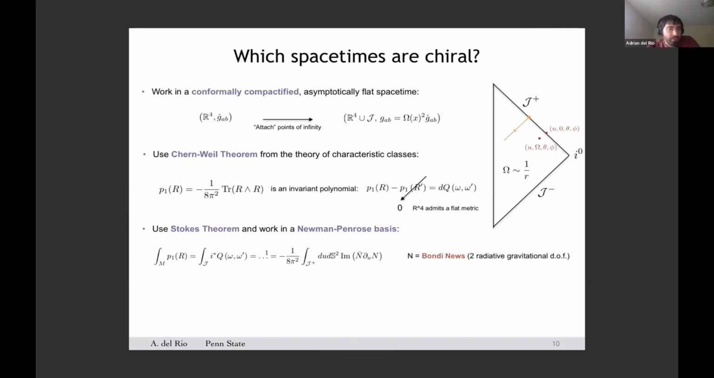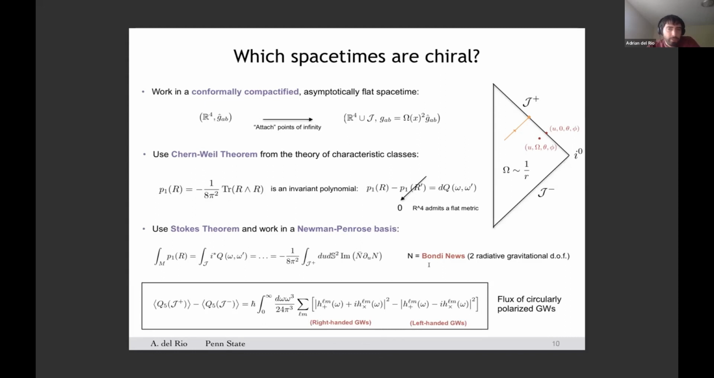At the end of the day, after a long and tedious calculation, one can see that the final result can be written entirely in terms of the Bondi-Hughes tensor. The Bondi-Hughes tensor is a complex quantity that is intrinsic to scri plus, and it encodes the two relevant degrees of freedom of the gravitational field.